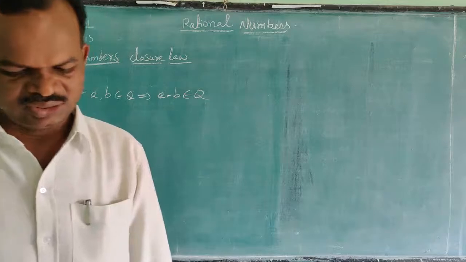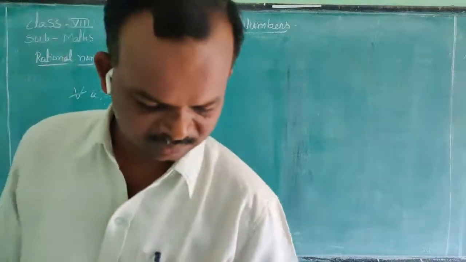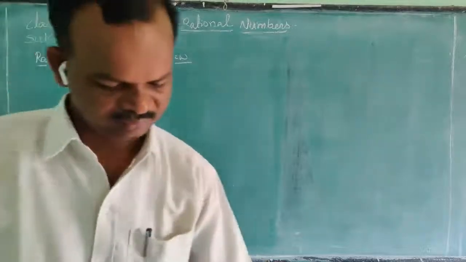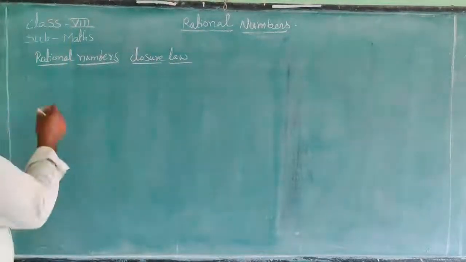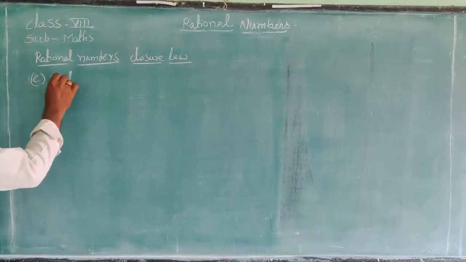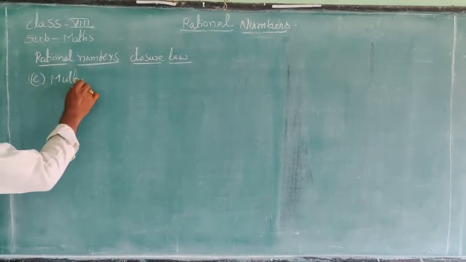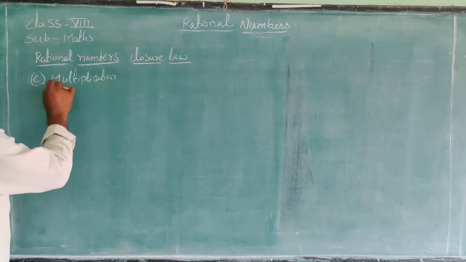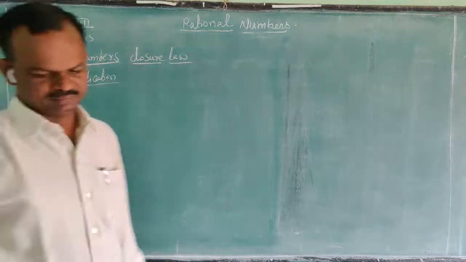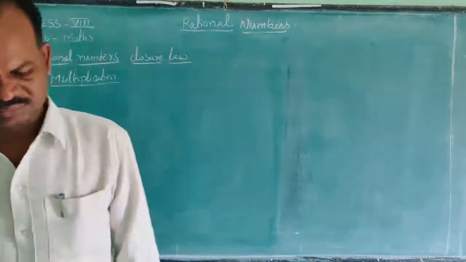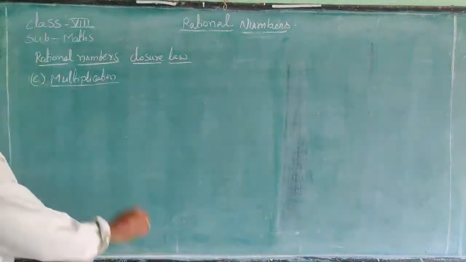Next one is multiplication. Here observe the following: 3 into 1 by 2.